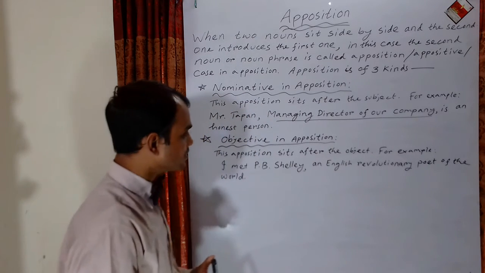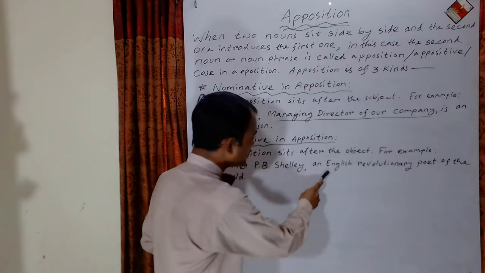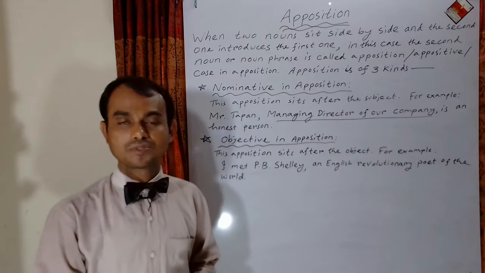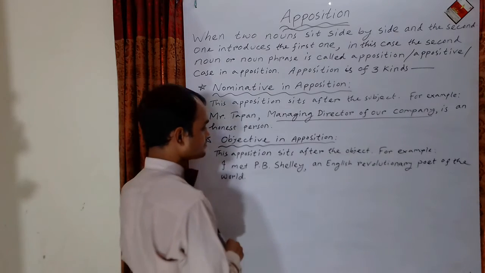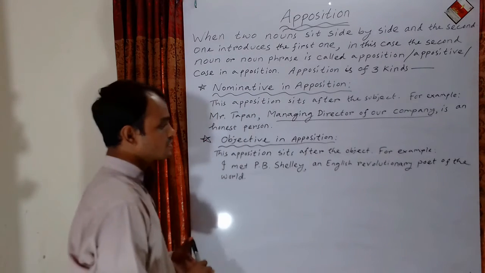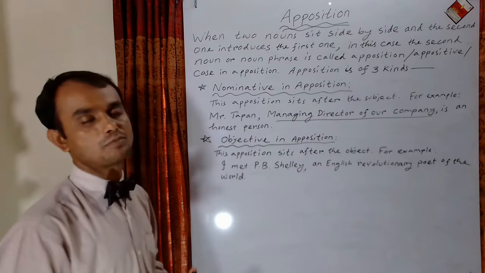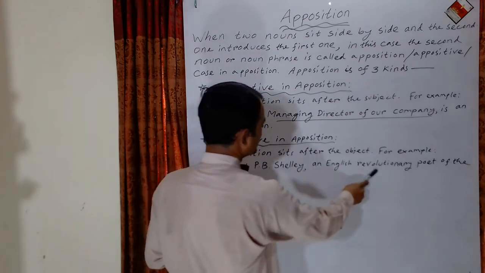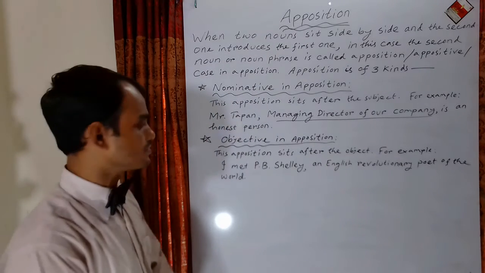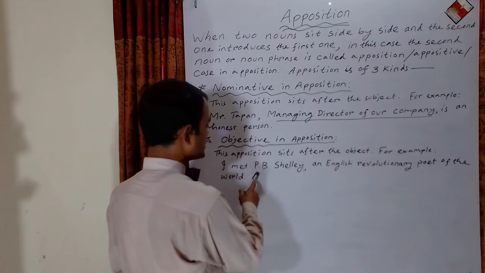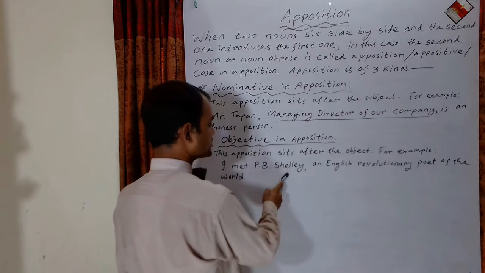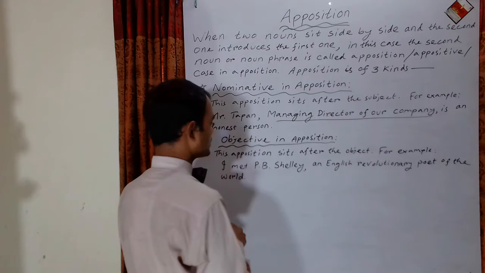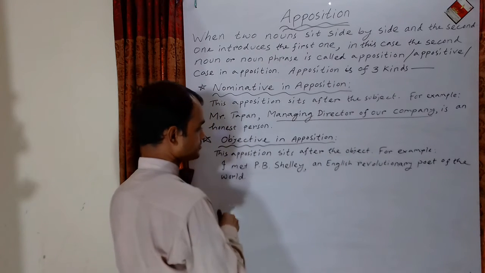For this reason, the second noun is apposition or appositive or case in apposition. What type of apposition is this? This is an objective in apposition, because after the object P.B. Shelley, this noun phrase has sat. Object is P.B. Shelley, and after this object we find the apposition, an English revolutionary poet of the world. So this is an objective in apposition.